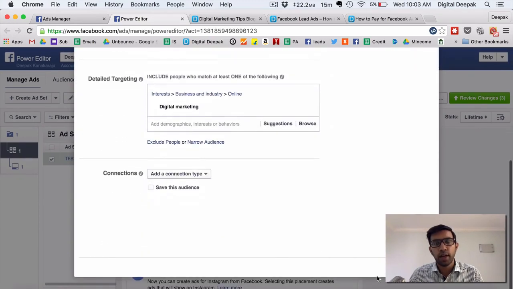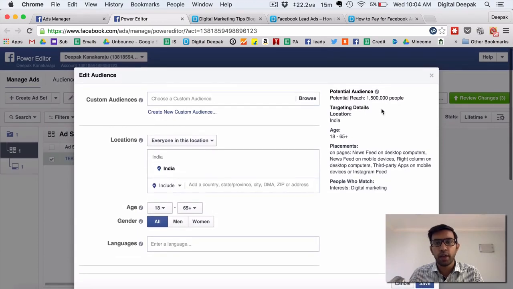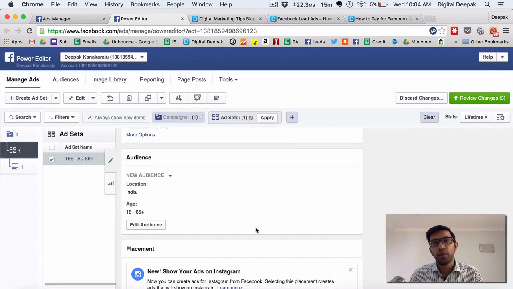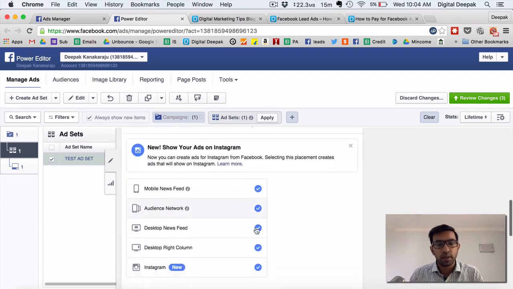So once you target the right audience, let's say you bring down the targeting to 2 lakh people or 3 lakh people, the narrower your target is, the costlier your ads will become. The broader your target is, your ads will perform less because you are doing a very broad target. So more about this when I create videos about the Facebook advanced course, which I am planning to launch soon. But this is just the basics.